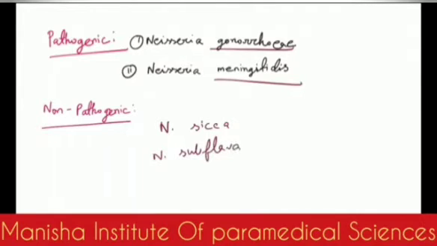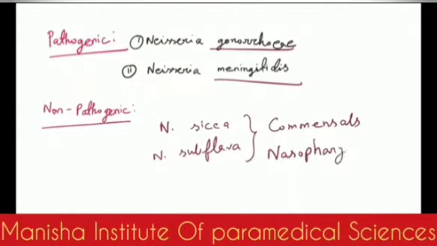There are flavescens, lactamica. There are also other non-pathogenic species of Neisseria, most of which are commensals, or natural flora, and they are located in the nasopharynx. This is a very important thing to remember, especially in the vivas. There are non-pathogenic Neisseria species in our body which are called commensals and are found in the nasopharynx. This is a very important thing to know.